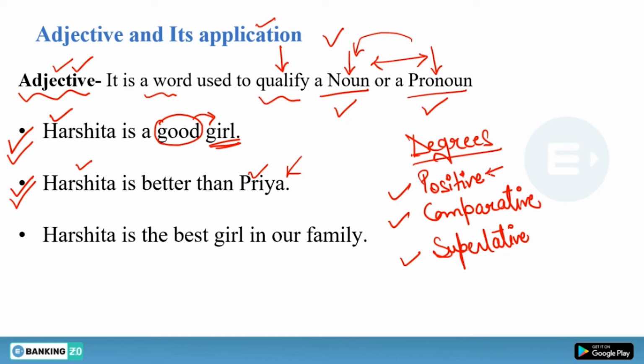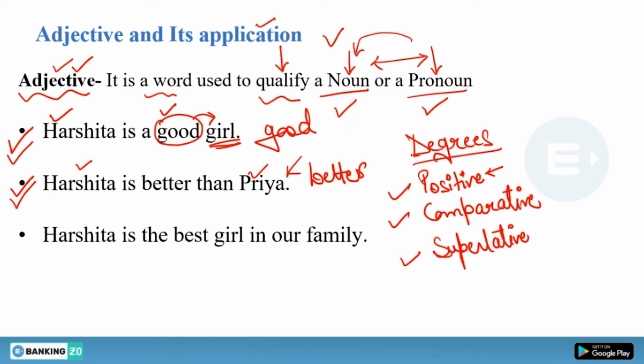Where we use positive degrees, like in this sentence, good is a positive degree. And what is the function of positive degree? It offers no comparison. When there is no comparison in that statement, that degree is called a positive degree. When you want to describe a noun or a pronoun, but you are not comparing that noun with another noun, this is called positive degree. Like good, good is the positive degree, but better is the comparative degree.